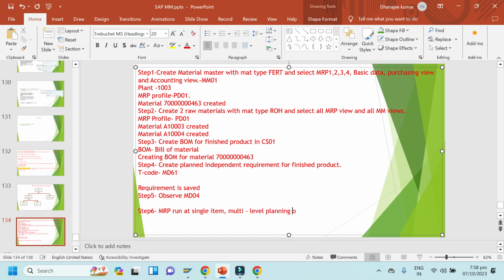What is the T code? T code is MD02 here. Okay, not MD03. MD02 is used for single item multi-level planning.